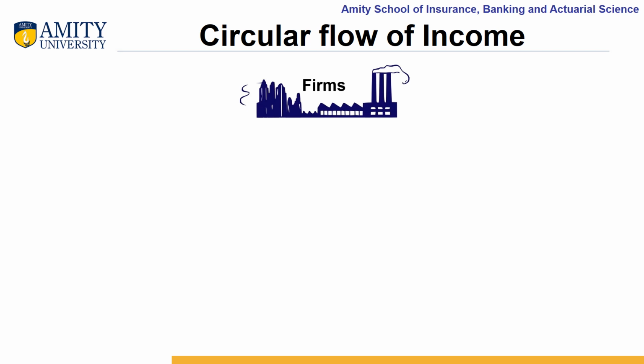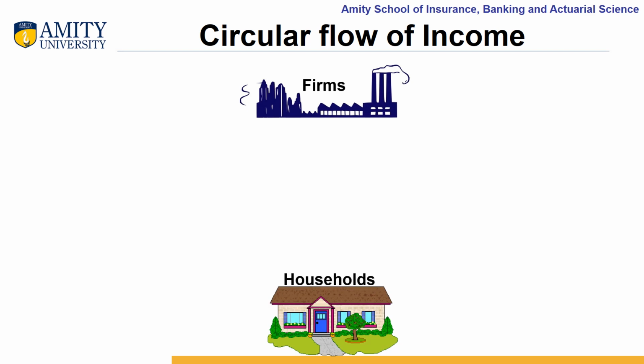So now, to produce these goods and services, these organizations or business firms need some factors of production, which is they need some land, labor, capital, and organization, which is sometimes known as entrepreneurship. Now, who will provide these factors of production? For this, we have households in an economy.